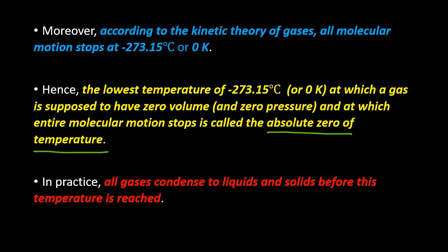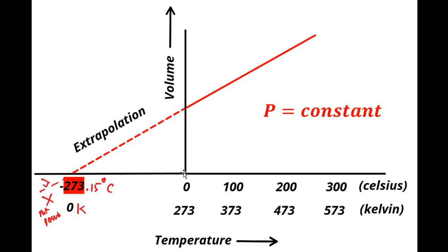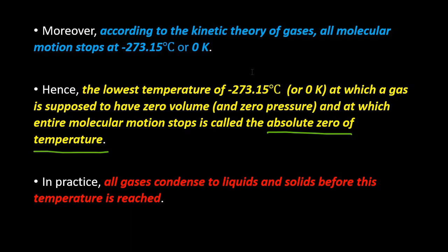And this is all done by establishing a relationship between volume and temperature through Charles' law, then plotting the volume versus temperature graph in both Celsius and Kelvin scale side by side. We get a straight line with a certain slope, and then we extrapolate it backwards to achieve zero volume, and we note down the temperature at which it happens, that is minus 273.15 degrees Celsius or 0 Kelvin.